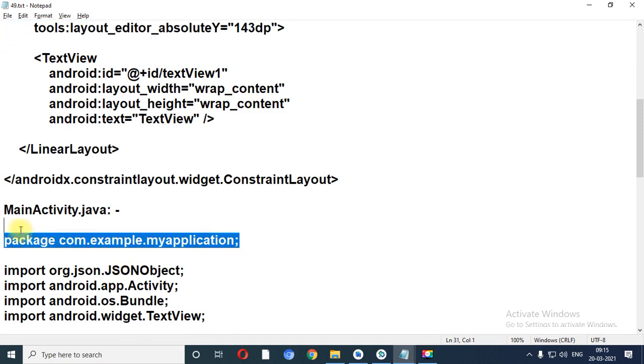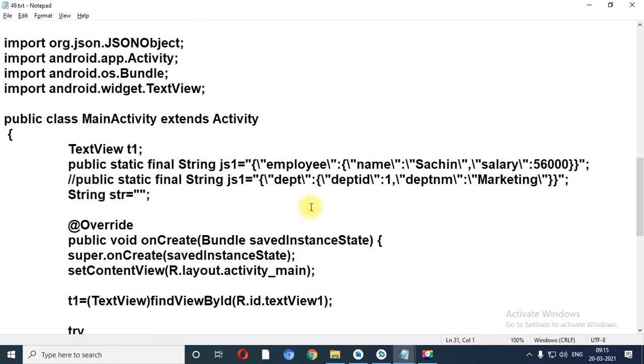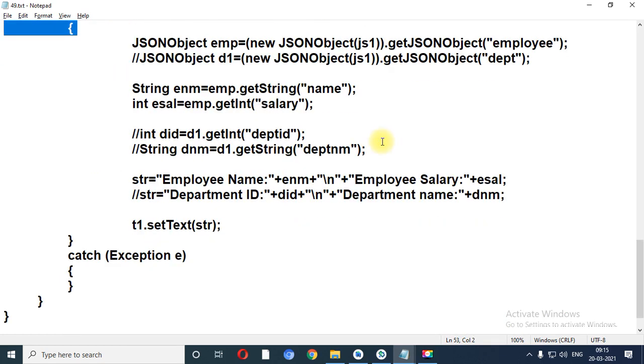We have taken 2 examples in this particular program. You can use any one from this.